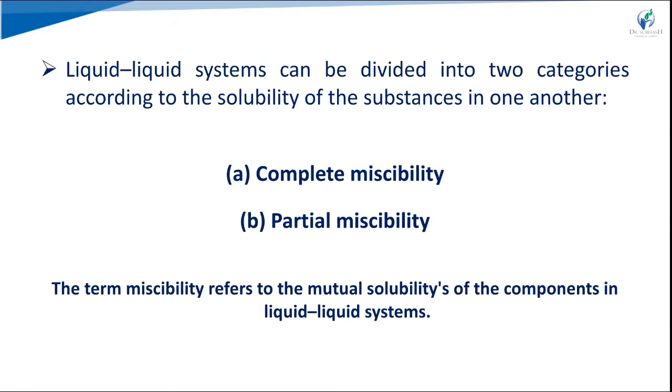Partially miscible means liquids that form two immiscible liquid layers, each of which is a saturated solution of one liquid in the other. Such liquid pairs we generally call conjugate liquid pairs. Examples of partially miscible: water and phenol, ether and water, nicotine and water. Here we use the term miscibility, which refers to the mutual solubility of the components in a liquid system. Sometimes we use practically immiscible.